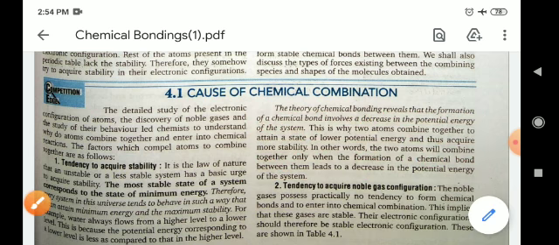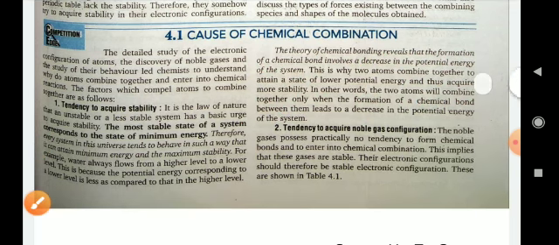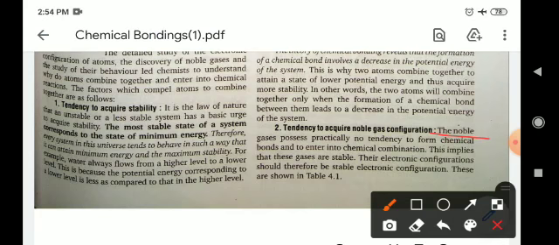Now, the tendency to acquire a noble gas configuration. A noble gas possesses practically no tendency to form chemical bonds and to enter into chemical combination. This implies that noble gases are stable, so their electronic configuration must be a stable electronic configuration.